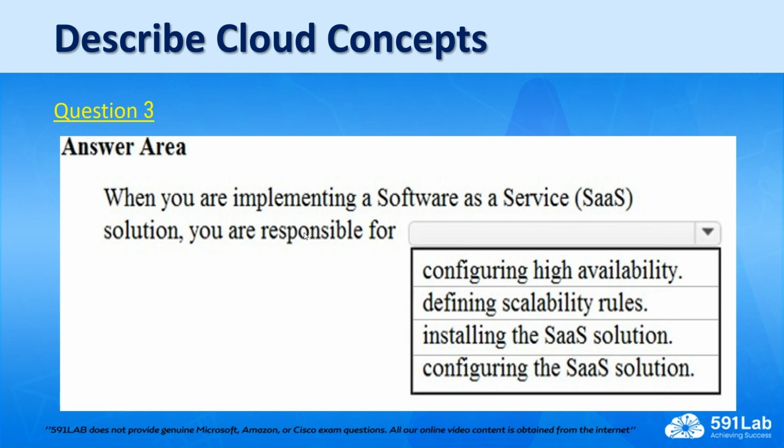So going back to these questions, when you're implementing a software as a service solution, you're being asked, what are you responsible for? So this is the explanation that I'll give around this. When you're implementing a software as a service solution, you are responsible for configuring the software as a service solution. As I've mentioned, you are responsible for configuring it. An example will be Microsoft 365. You are responsible for configuring it. I'll tell you another example. Let me go to